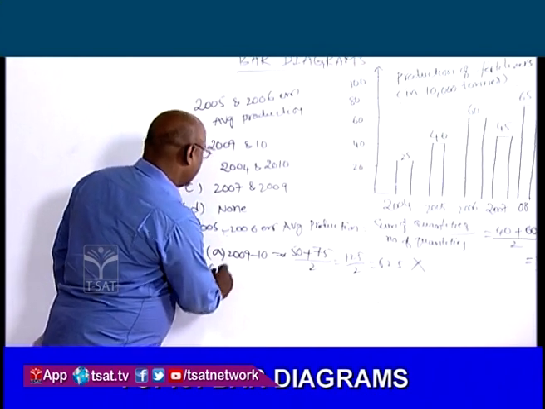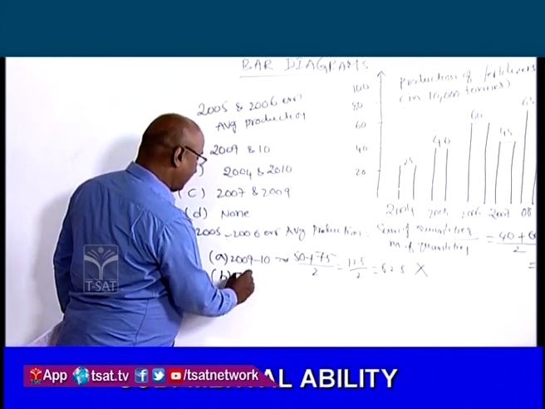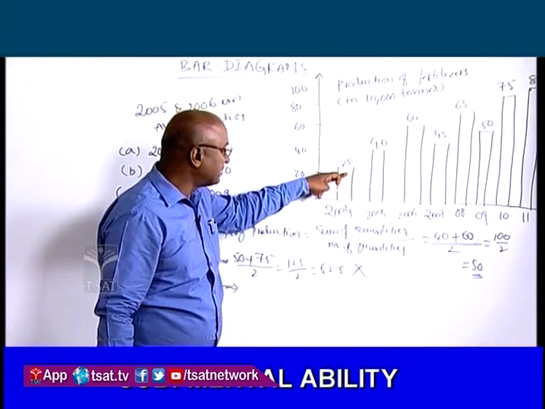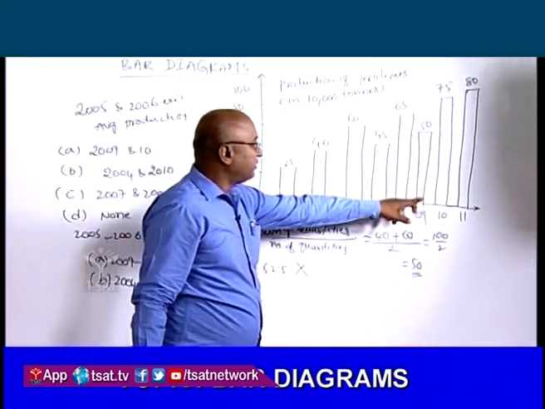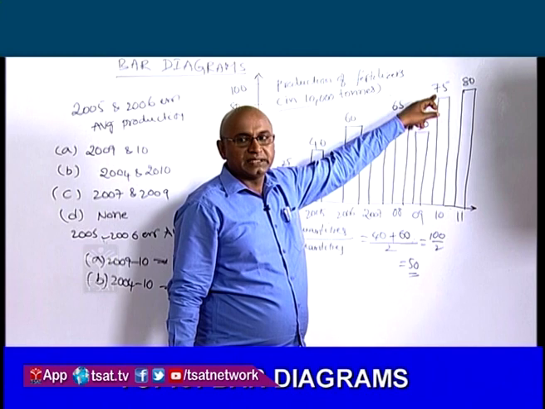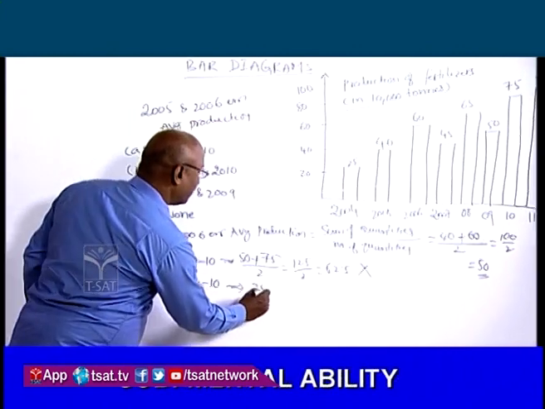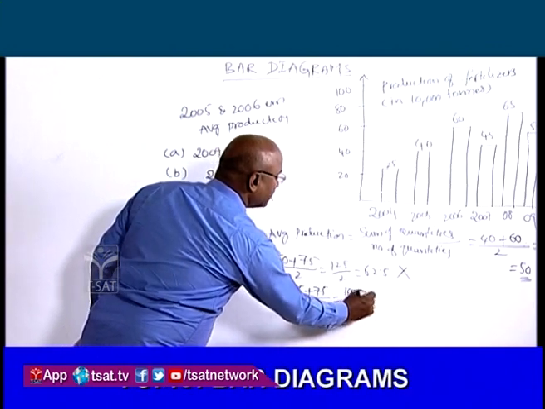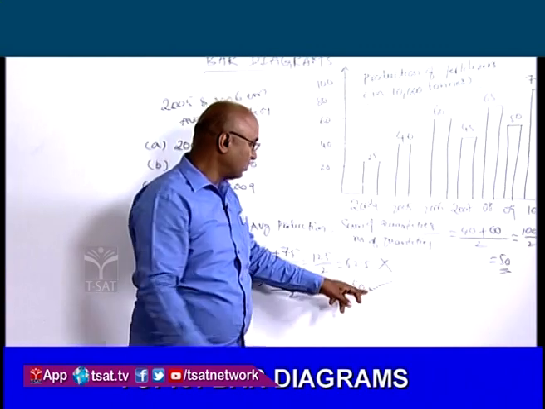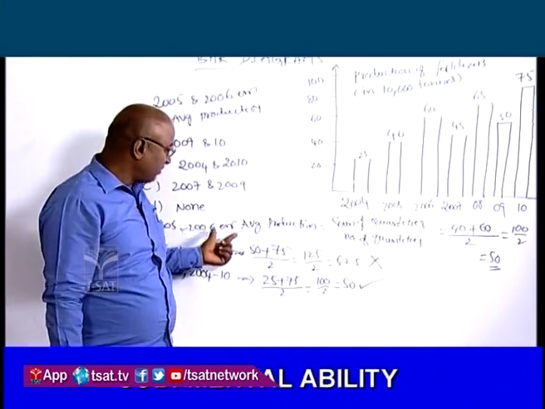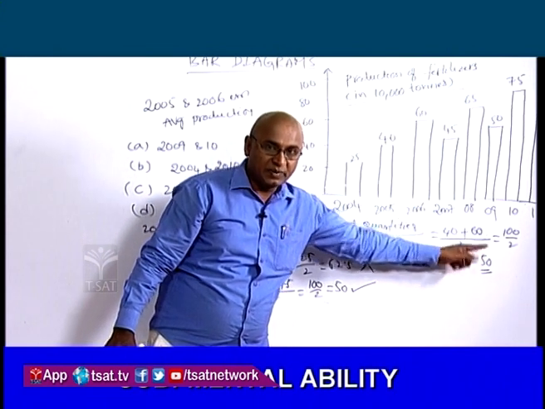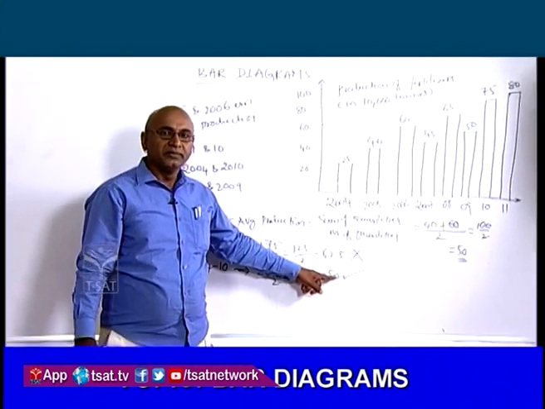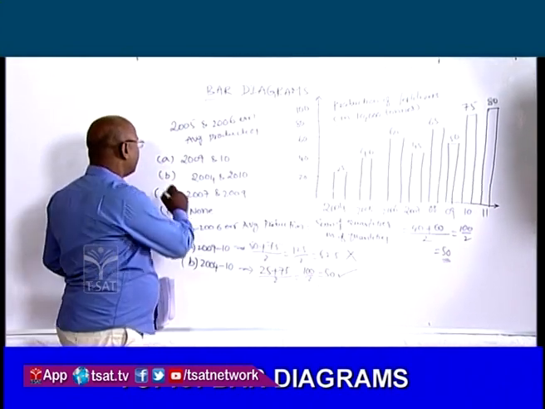Now in 2004 and 2010, what is the average production? It is 25,000 tons in 2004 and in 2010 it is 75,000 tons. So average is equal to 25 plus 75 by 2, that is equal to 100 by 2, nothing but 50,000 tons. So the average production of 2005 and 2006 is 50,000 tons. Similarly, the average production of 2004 and 2010 is also 50,000 tons. So the answer is B.